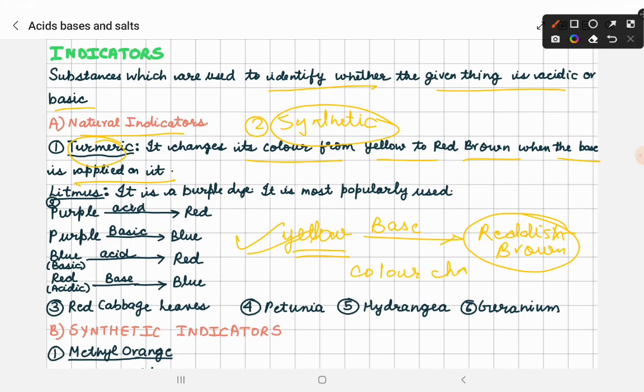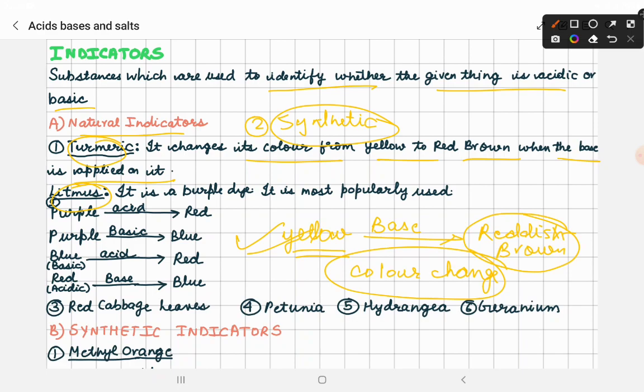Some might also give the phenomenon of odor change or any other thing, but our turmeric has shown the phenomenon of color change, through which it has identified that the given substance was a base. The majority of indicators that we are going to use will identify acids and bases with color changes only. We are not going to study the detailed things of how odor changes. We are just focusing upon the color changes of the indicators. The second indicator is litmus.